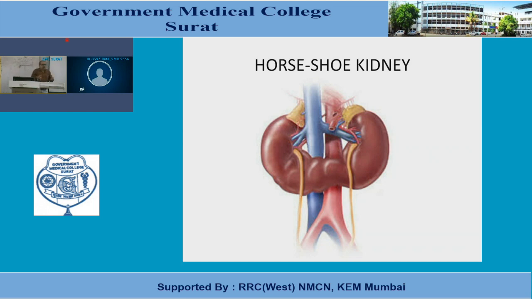And mostly horseshoe kidneys are also ectopic in position. They come to lie at somewhat lower level than the normal level. Why? Because the ascent of the kidney gets arrested by the origin of the inferior mesenteric artery from the abdominal aorta. So this abdominal aorta gives rise to the inferior mesenteric artery from the ventral aspect. That inferior mesenteric artery becomes the obstacle for the ascent of this fused part. So mostly these horseshoe kidneys are ectopic in nature and come to lie at somewhat lower level than the normal level.